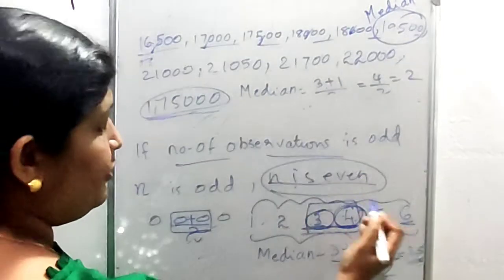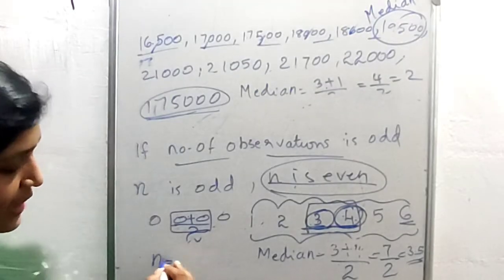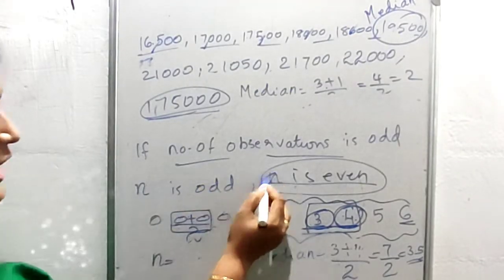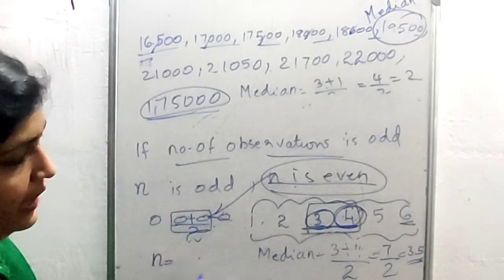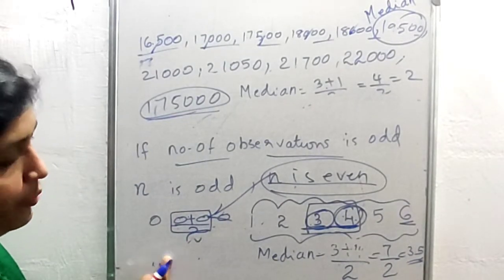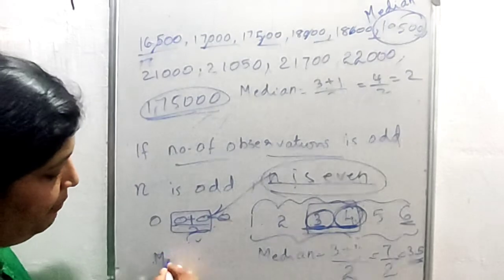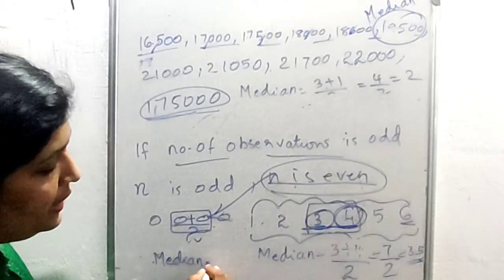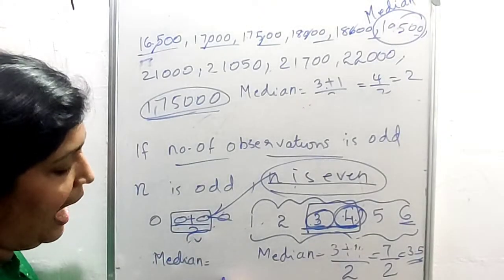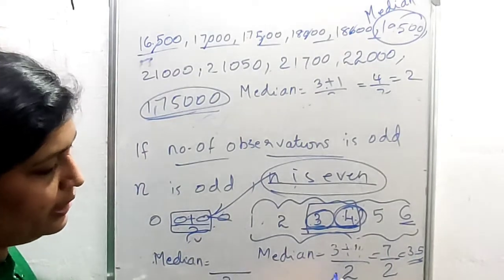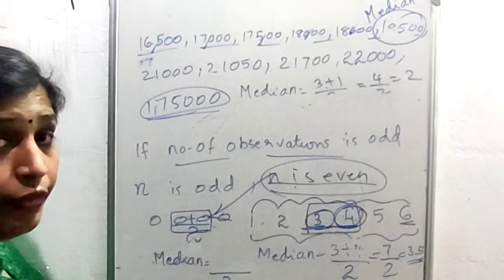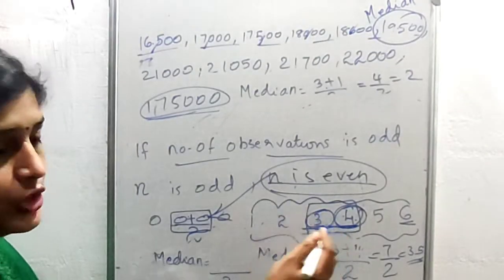Okay, and if there are n observations, and n is even, then the median is equal to the average, that is half of the sum of the middlemost items.